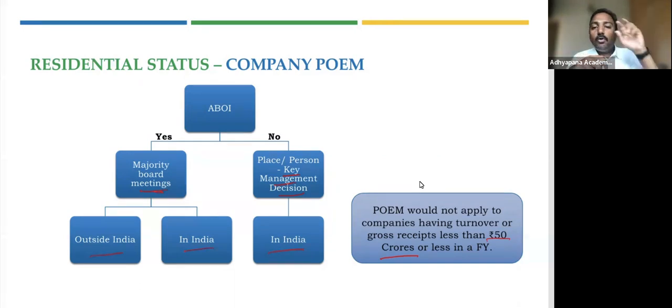So in that case, whatever we saw for other persons, that is where is the income, where is it controlled, management, whether wholly or partly situated in India, that will be applicable rather than the POEM. So POEM needs to be looked into only for companies with turnover or gross receipts of more than 50 crores in the previous year. Till then, this concept is not applicable. The concept will be management or control. So depending upon that, the residential status will be determined.